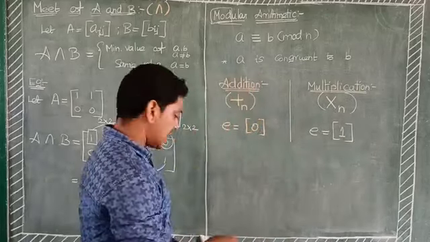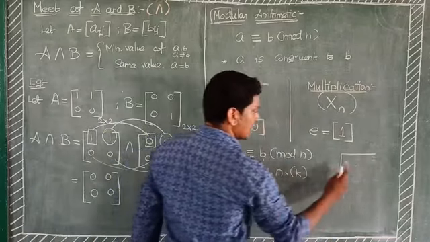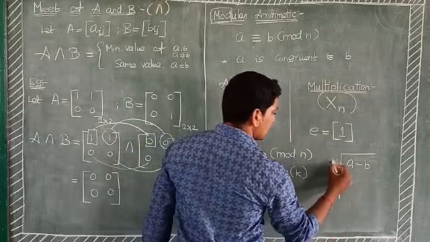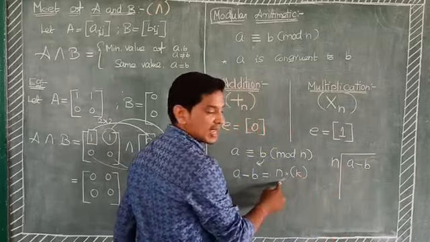Here, a congruent to b mod n means a minus b. B goes to the left hand side, so a minus b equals n into some constant k. Here a minus b is divisible by n.